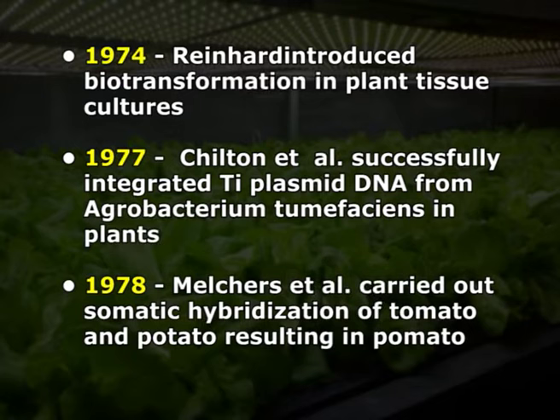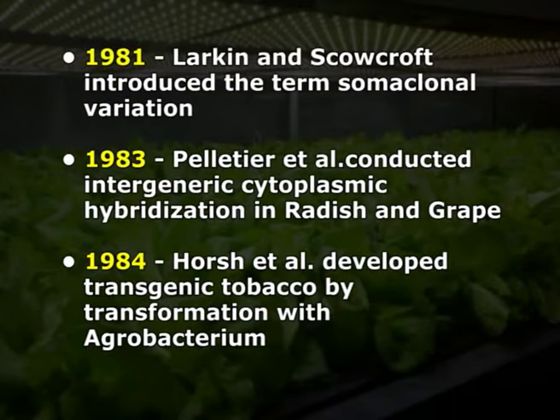In 1978, Melchers et al. carried out somatic hybridization of tomato and potato resulting in pomato. In 1981, Larkin and Scowcroft introduced the term somaclonal variation.